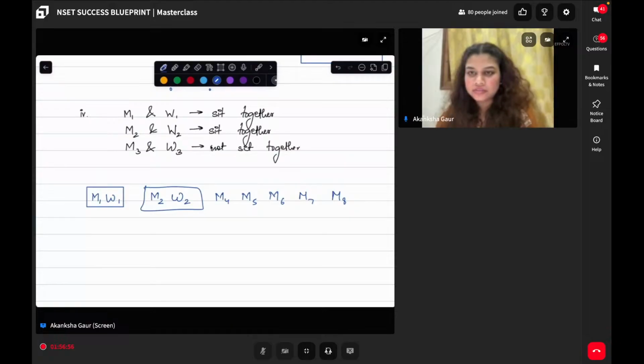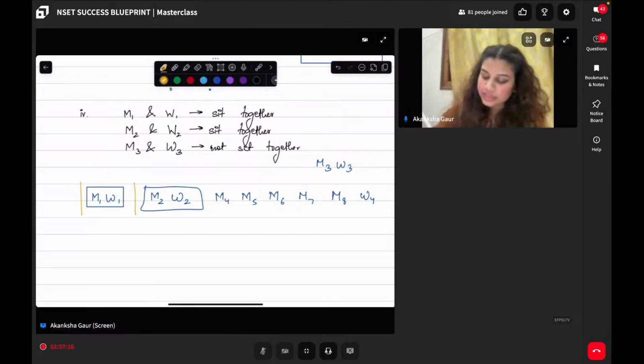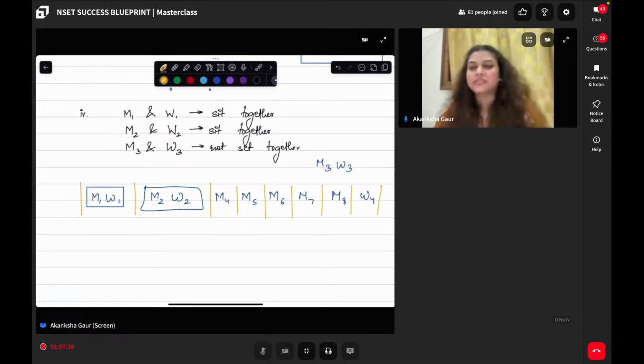Now, what are the 2 things we are remaining? I can say that M3 and W3 have been kept separately. We have to place them somewhere. And this W for women does not have a problem. They can sit anywhere. And M3 and W3 have to sit separately, and that is why they can be seated over here in these blanks. Does this make sense?